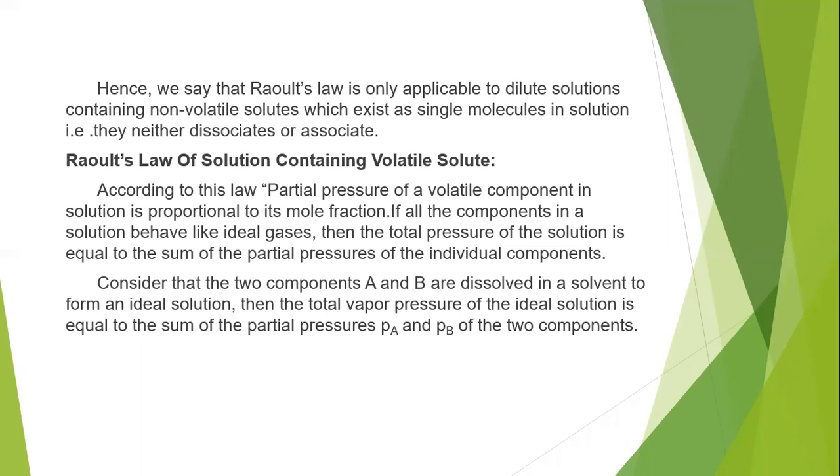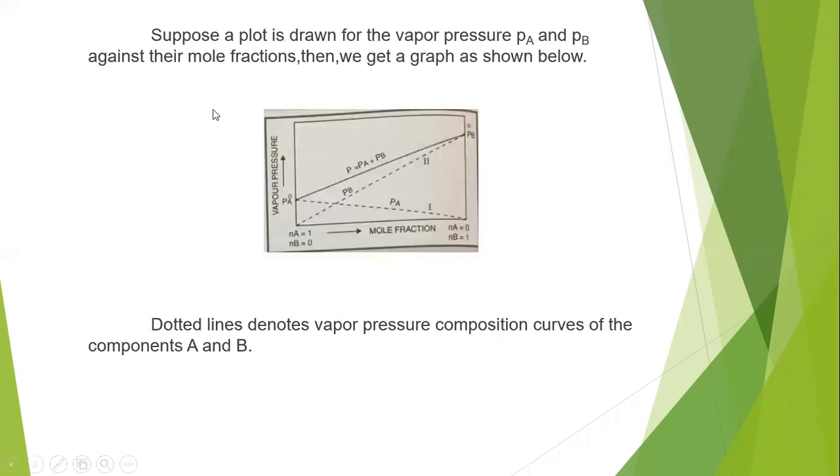So the partial pressure of component A is equal to PA and the partial pressure of component B is equal to PB. Suppose a plot is drawn for the vapor pressures PA and PB against their mole fractions, then we can get a graph as shown below.